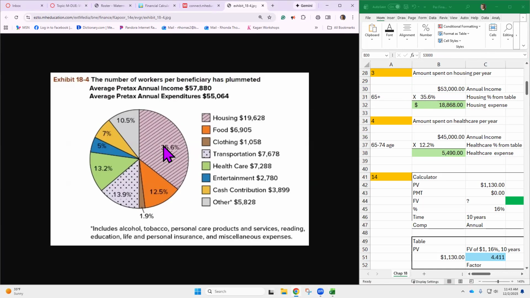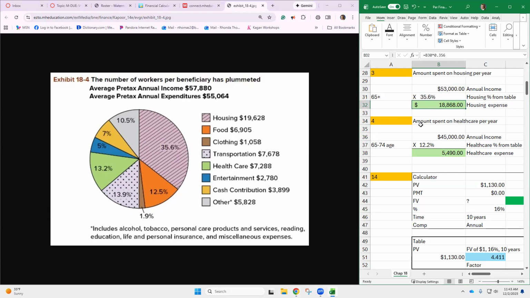This is up. The last time I did this, it was 32 something. So housing has gotten more expensive, right? This is your whole pie, right? When this piece gets bigger, guess what happens to one of these pieces? They get smaller. Yep. So it's not like you magically have more income. You could increase your income, but you'd probably have to go work at Walmart or something as a part-time job.